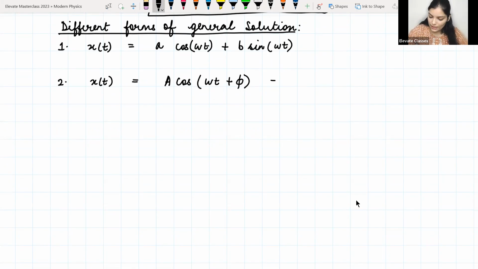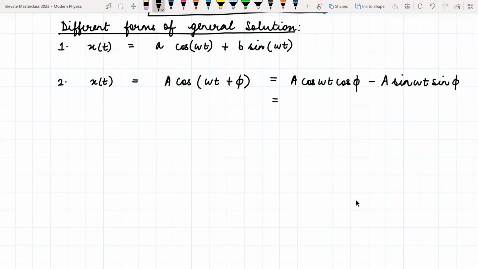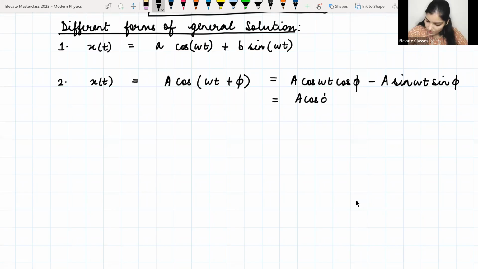कैसे? Let us try to expand this. So cos(omega t plus phi), मतलब trigonometric expansion कर सकते हैं cos का, तो you will get a cos of omega t cos of phi minus a sine of omega t sine phi, right? और इसको हम लिख सकते हैं a cos phi times cos omega t minus a sin phi times sin omega t.